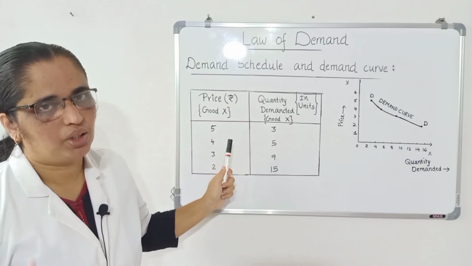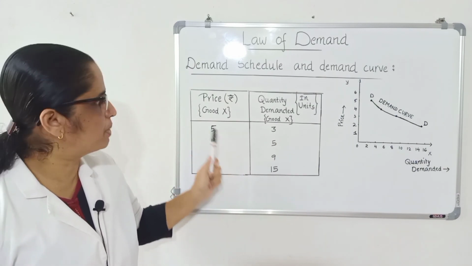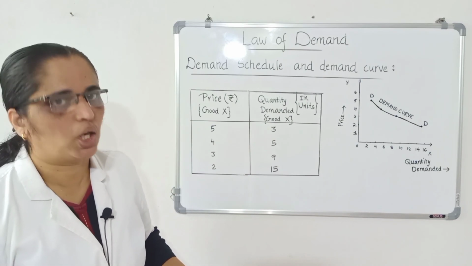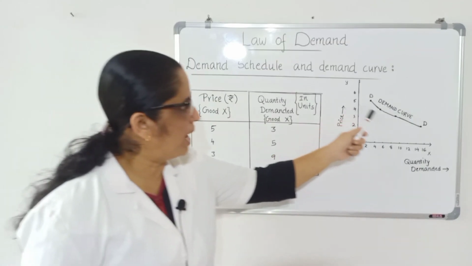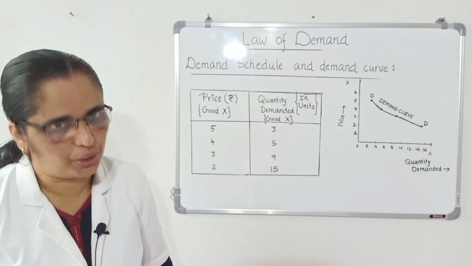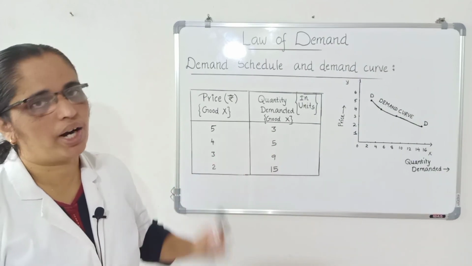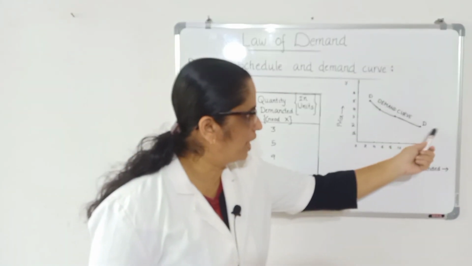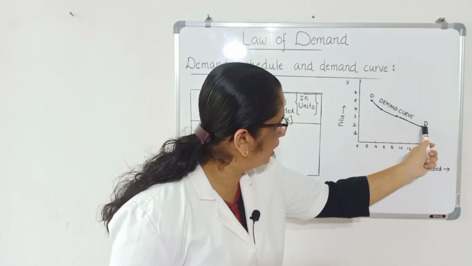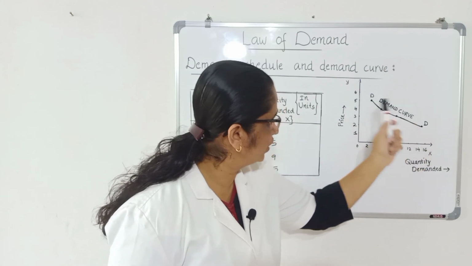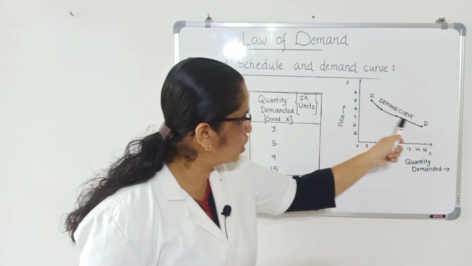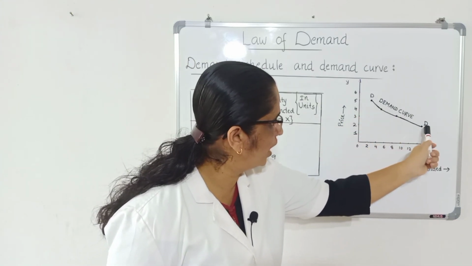Demand schedule shows the relationship between price and quantity demanded of a good in a market by a consumer. Demand curve is a graphical representation of a demand schedule. If you plot price and quantity demanded, you will get the demand curve. Our demand curve is a downward sloping curve from left to right. Here, origin O.